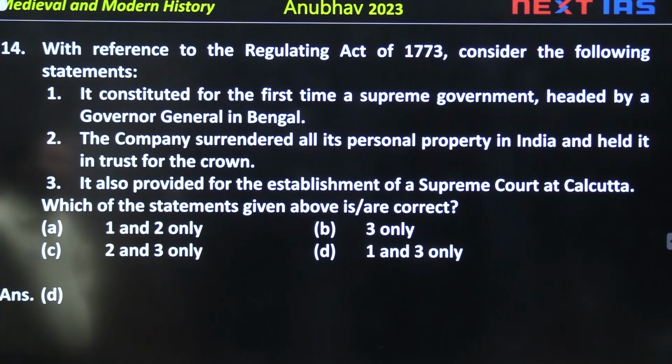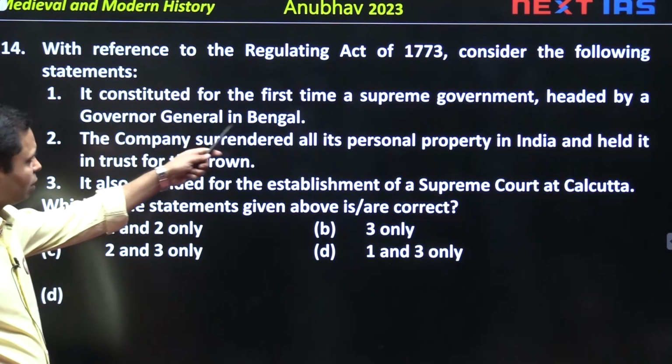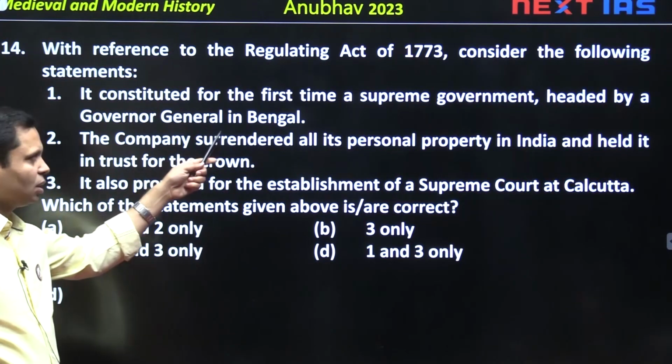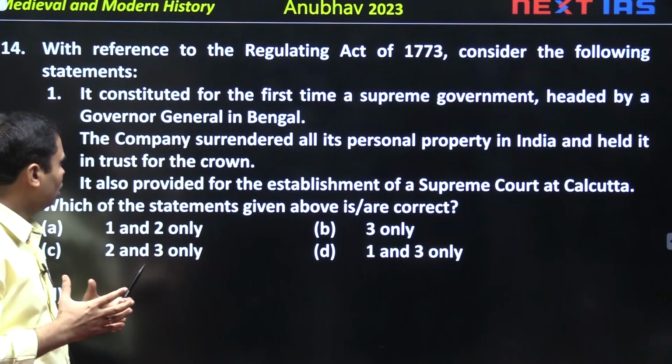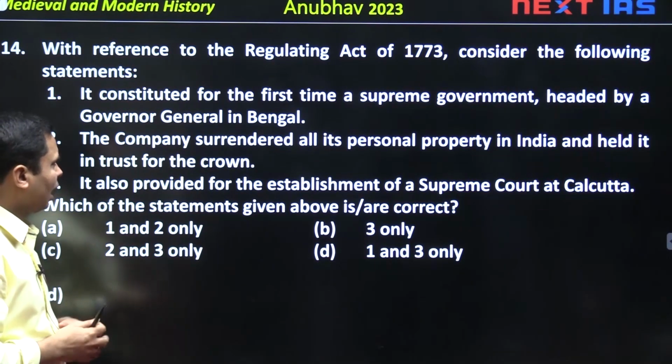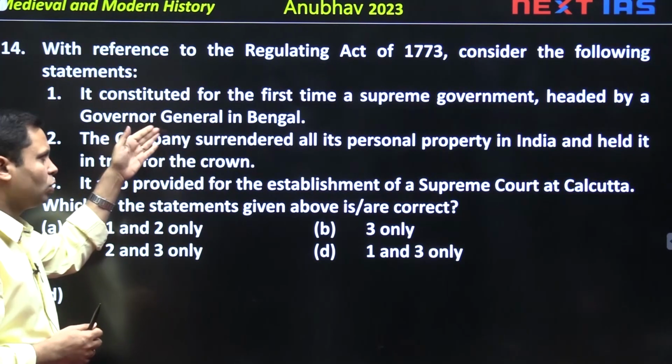Next, with reference to the Regulating Act of 1773, consider the following statements. It constituted for the first time a supreme government headed by Governor General in Bengal. True. There was established a government in Bengal which was headed by Governor General, and the first Governor General was Warren Hastings.